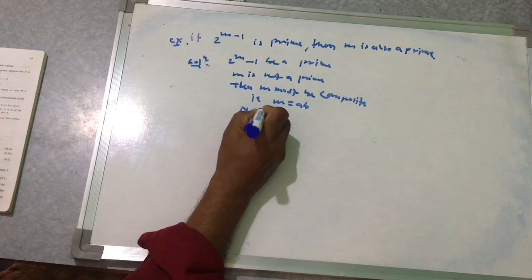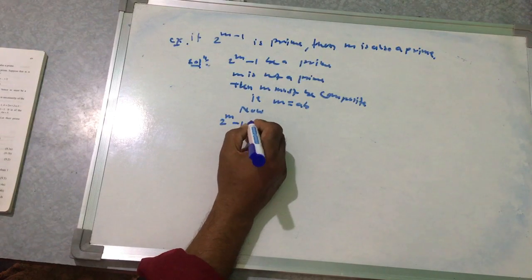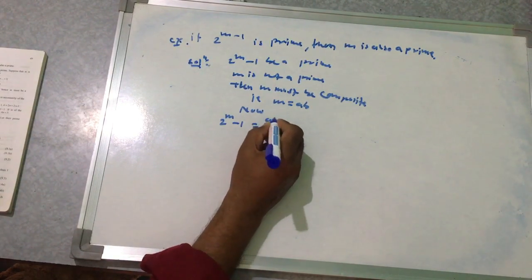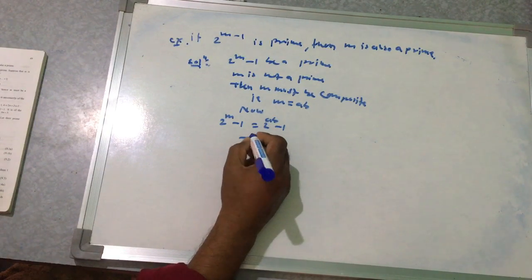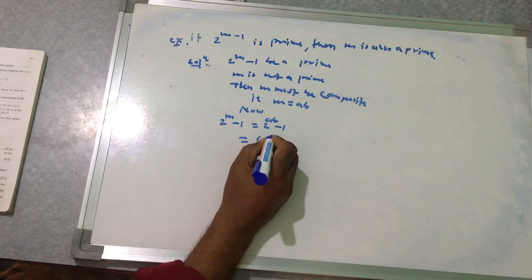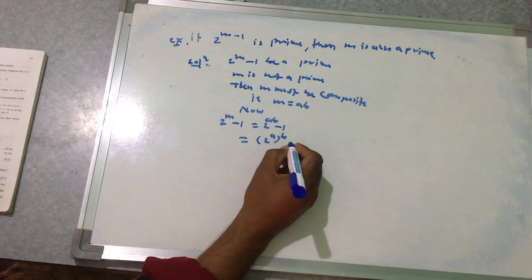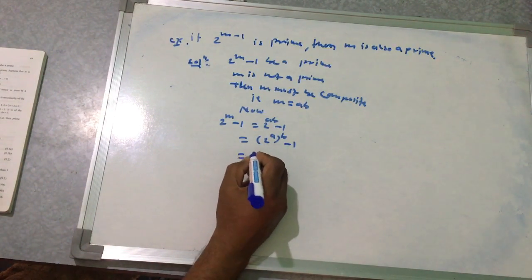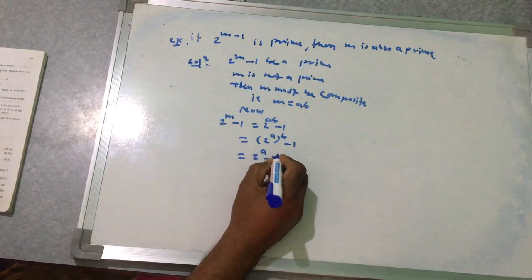Now 2 to the power m minus 1 equals 2 to the power ab minus 1. This is equal to 2 to the power a, to the b, minus 1.